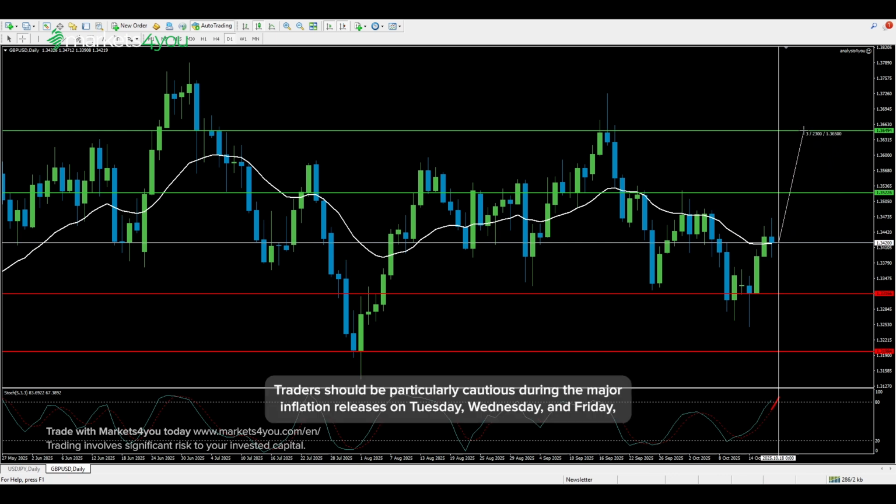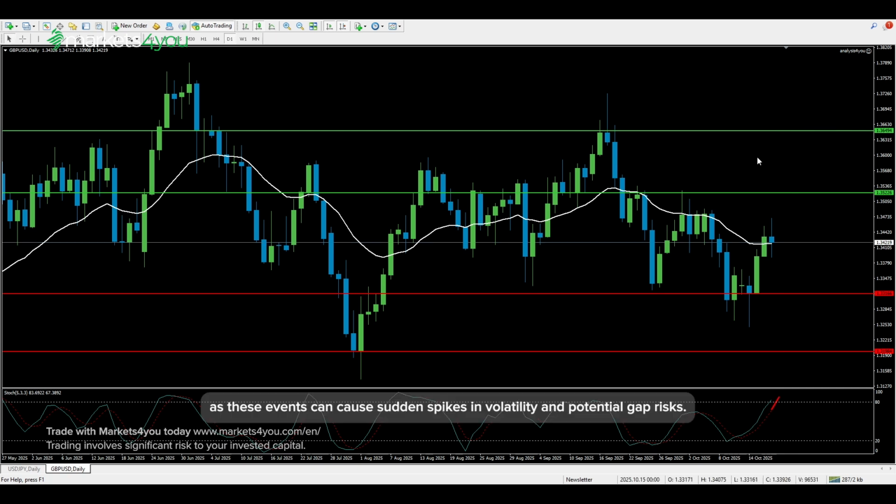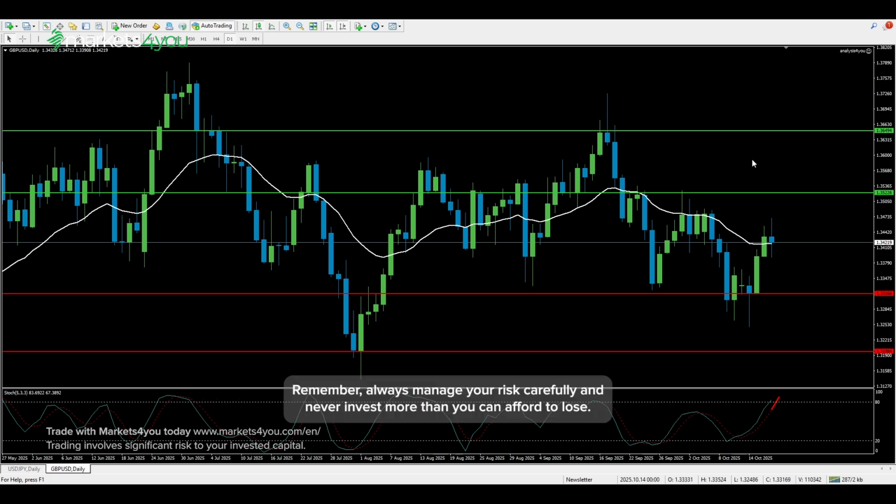Traders should be particularly cautious during the major inflation releases on Tuesday, Wednesday, and Friday, as these events can cause sudden spikes in volatility and potential gap risks. Remember, always manage your risk carefully and never invest more than you can afford to lose.